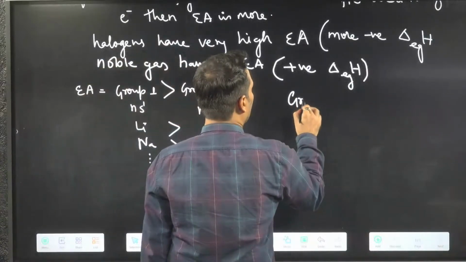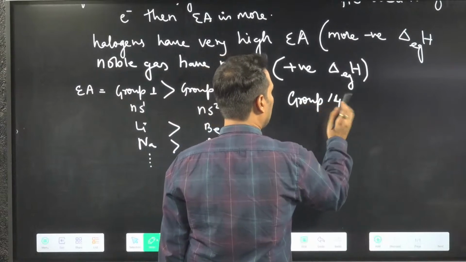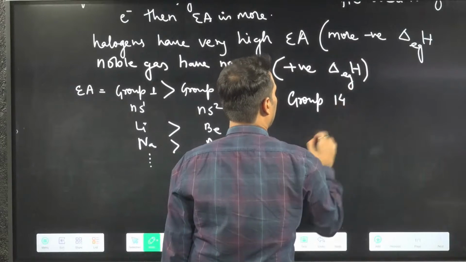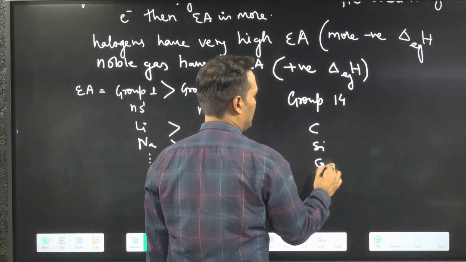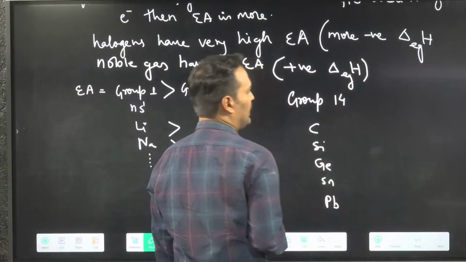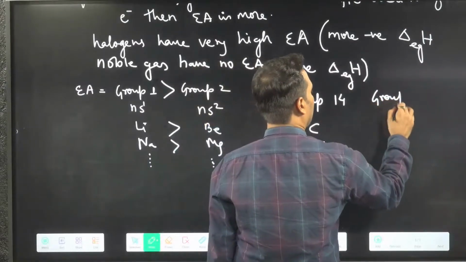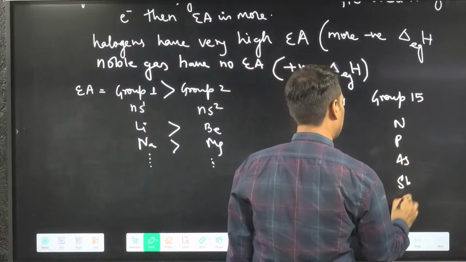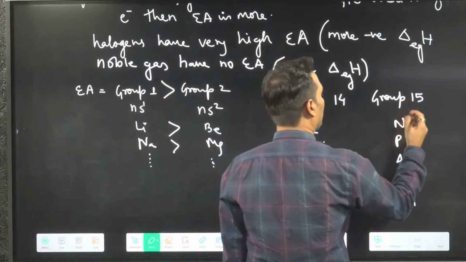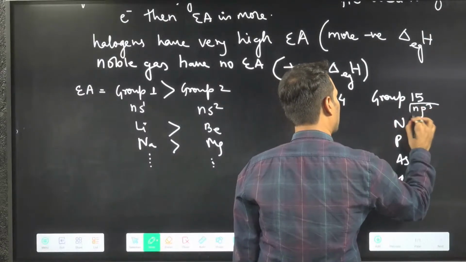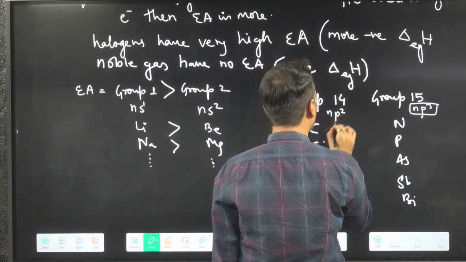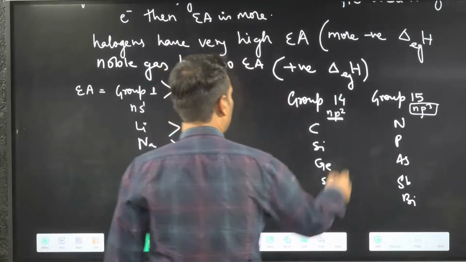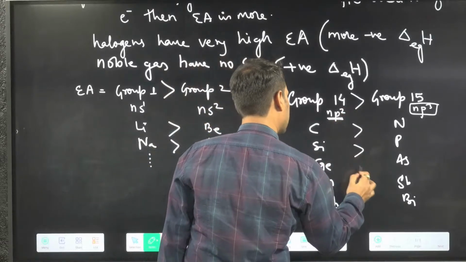Similarly, one more thing is there. Do you remember group 14? Who is present in group 14? Carbon, silicon, germanium, tin, lead. Then who is present in group 15? Nitrogen, phosphorus, arsenic, antimony, bismuth. You know कि group 15 is having np3 configuration. This one is having np2 configuration. Who can take electron easily?